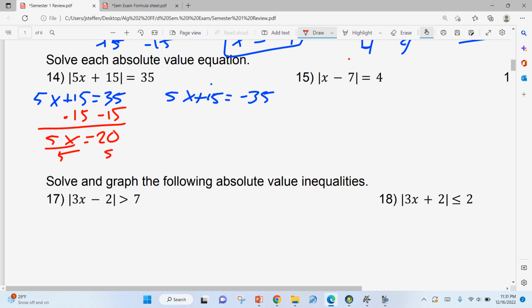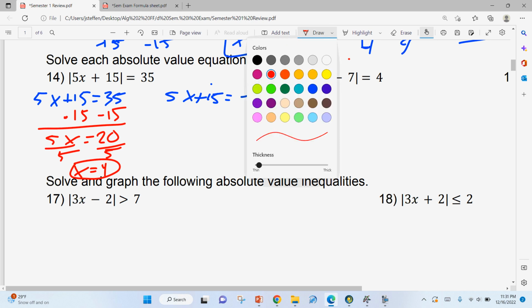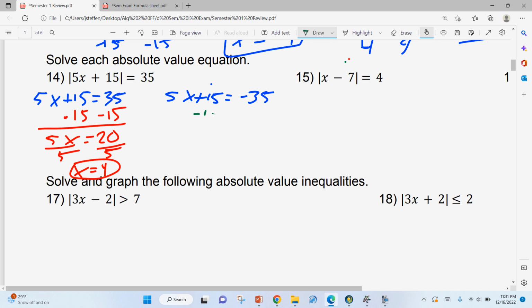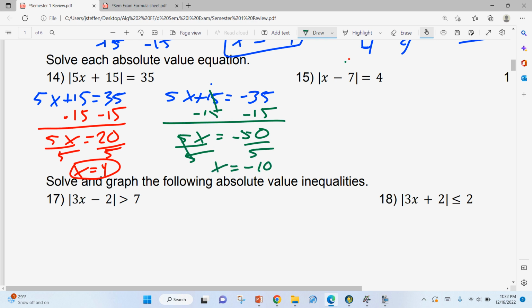Divide both sides by 5. X is equal to 4. For the other, x is equal to negative 35 minus 15, which is negative 50. Divide both sides by 5. You get x is equal to negative 10.